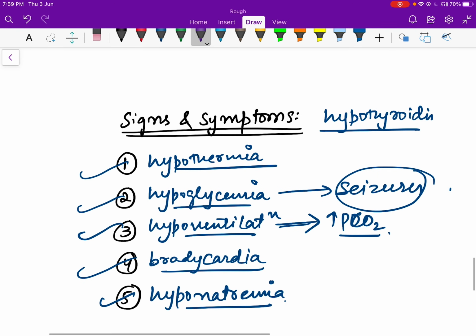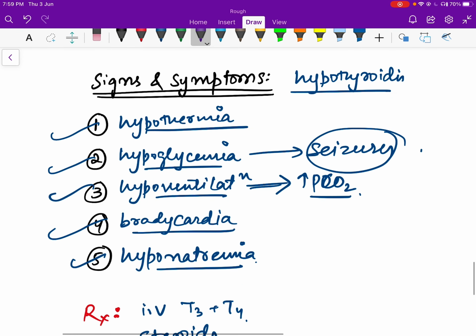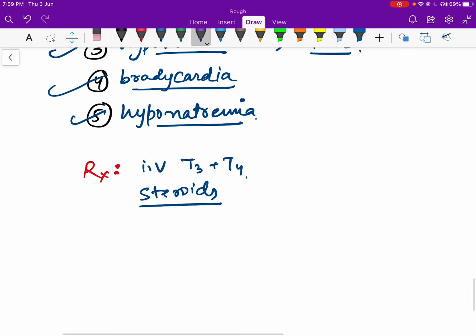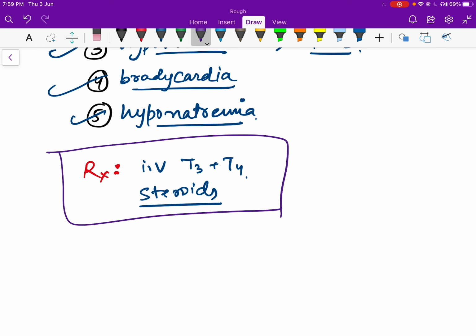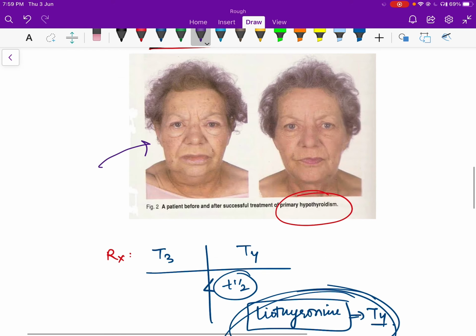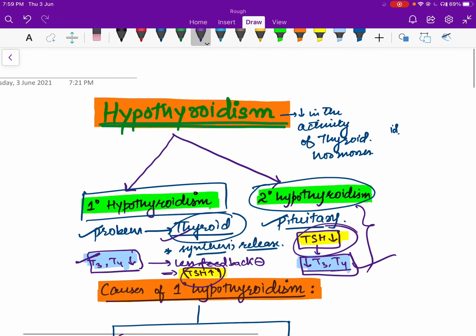There will be hypothermia, hypoglycemia, hypoventilation, bradycardia, hyponatremia, and seizures. There will be increased PCO2 in the blood because of hypoventilation, and we have to manage the patient as soon as possible with intravenous T3, T4, and steroids. So this is all about hypothyroidism. In the next lecture we'll study hyperthyroidism.